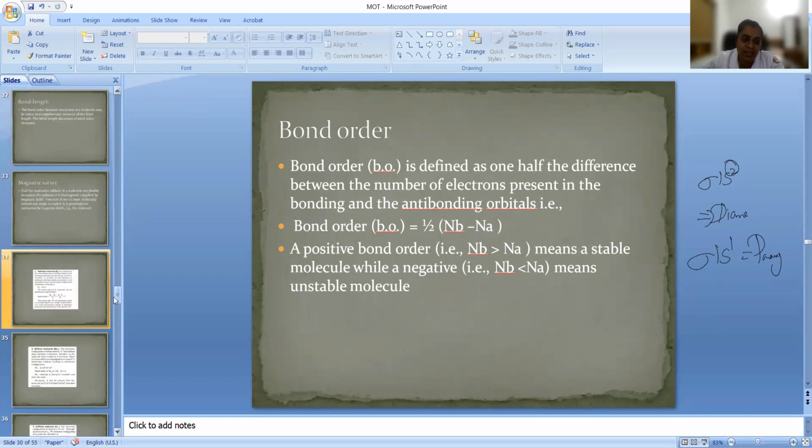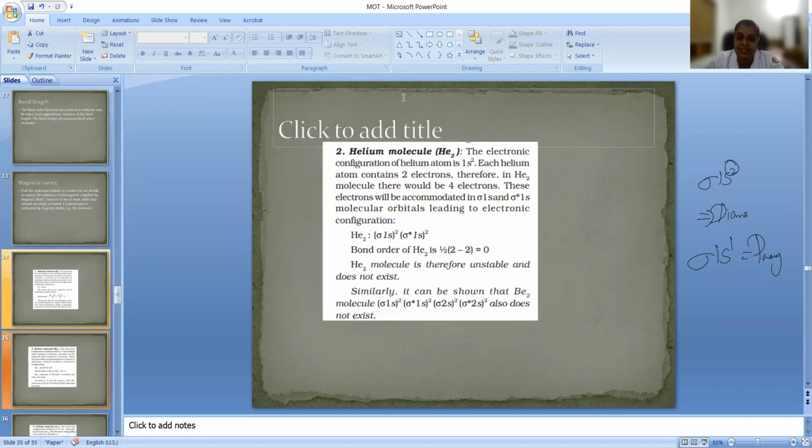Now let us go one by one. Take the case of helium. Helium, as we discussed, has 2 electrons. So in total, you have 4 electrons. We will write the electronic configuration like this. When we find the bond order, how do we do it? Bond order is equal to Nb minus Na by 2. Both are 2, right? 2 minus 2 by 2, that is equal to 0 by 2, which is 0. So that indicates this molecule is not going to exist. It is highly unstable. Since it is paired, it is also diamagnetic.